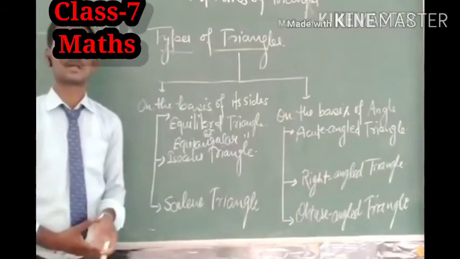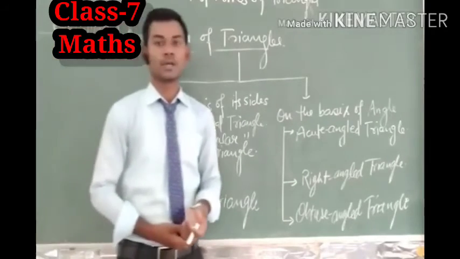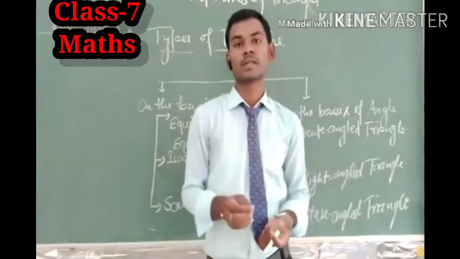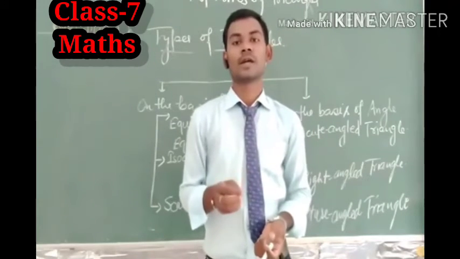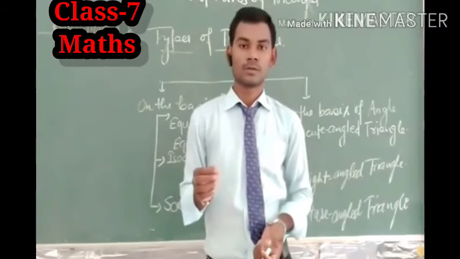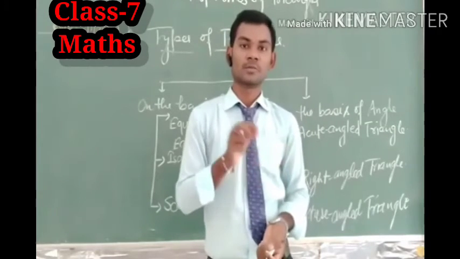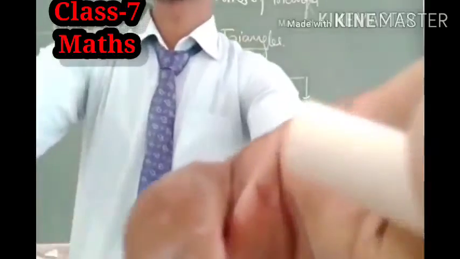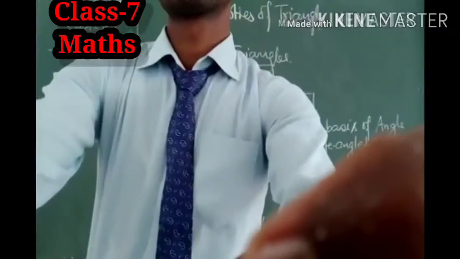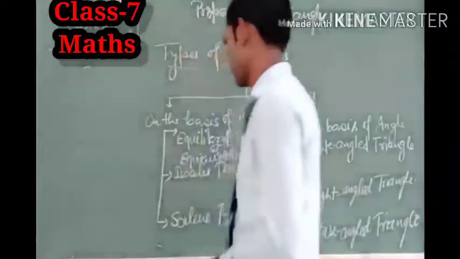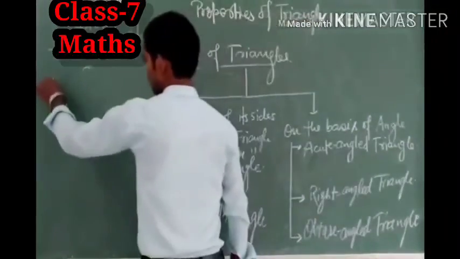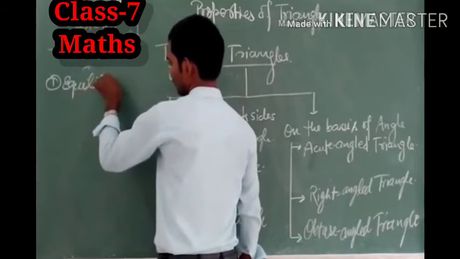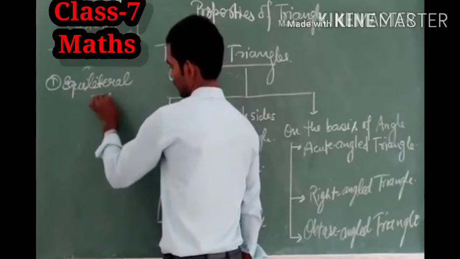So now let us define these types of triangle on the basis of their property. Here we can say that the triangle is also divided on the basis of its side and its angle, because its side and its angle also have their own property. So now let us see. The first is equilateral triangle.